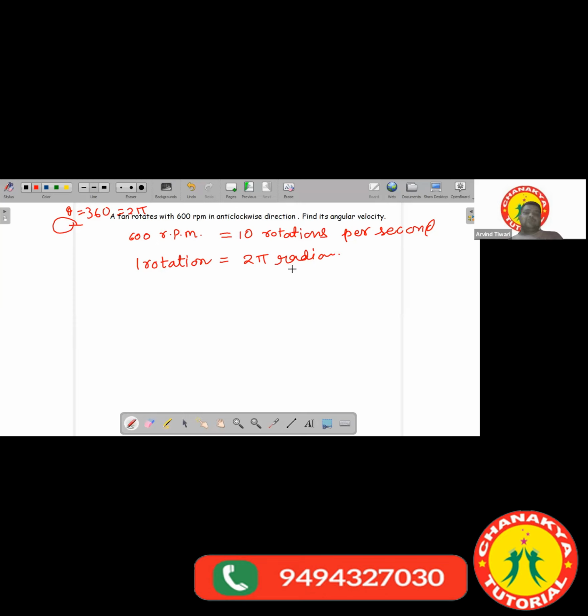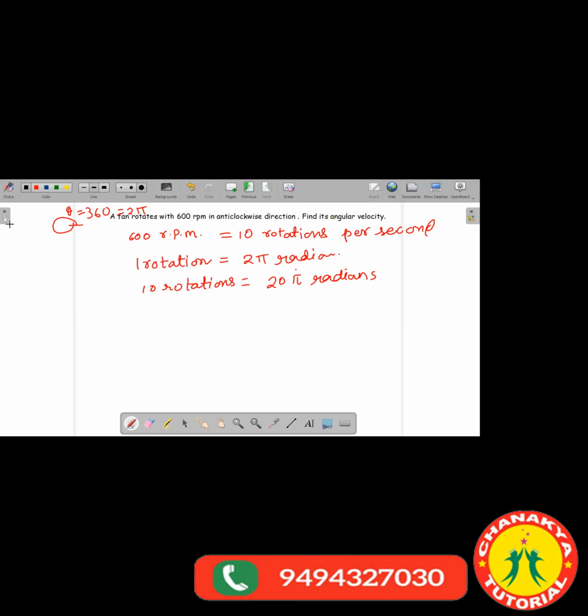So one rotation would be 2 pi radian, and therefore 10 rotations would be equal to 20 pi radian. Am I correct? Jaswant, are you getting it? Dhananjay, what about you?